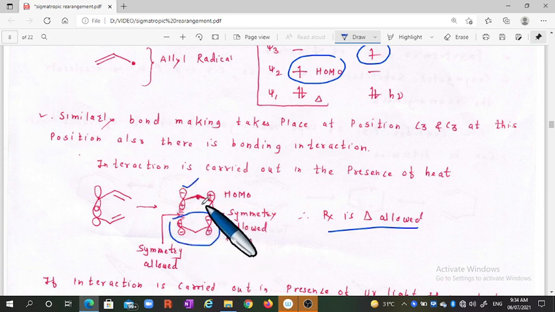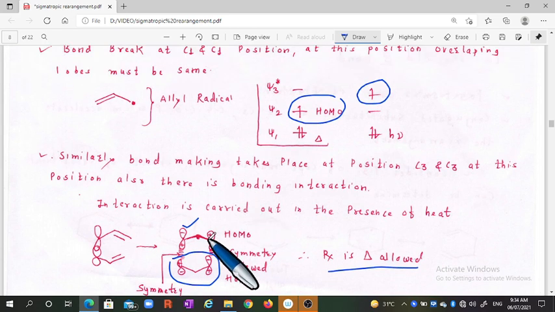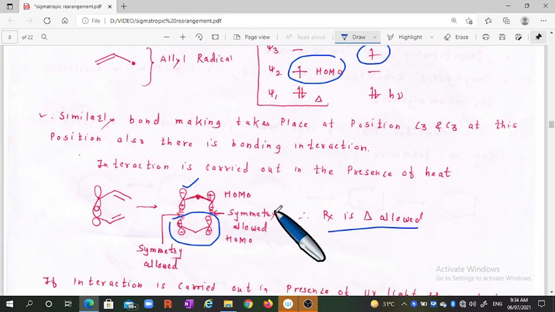This we have put as it is: negative, then positive. We put this as the HOMO, and the first one will remain as it is, the HOMO. If the reaction is photochemical, this first allyl radical always remains the HOMO. For thermal, this is the HOMO, and we can say that positive overlaps with positive and negative overlaps with negative. Therefore this is symmetry allowed.